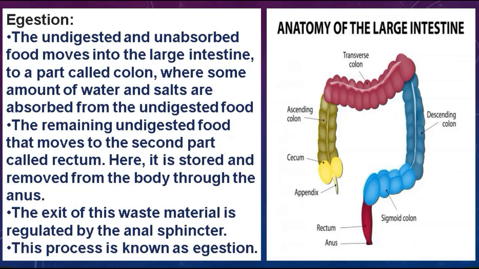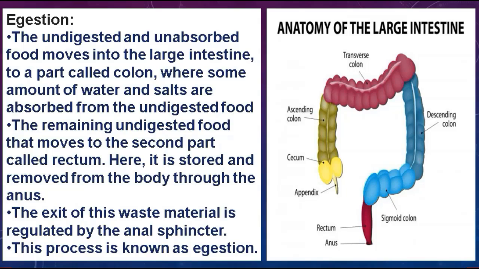Students, the exit of the waste material from the rectum is regulated, or we can say controlled, by the anal sphincter. The anal sphincter is a group of muscles at the end of the rectum that surrounds the anus and controls the release of stool.